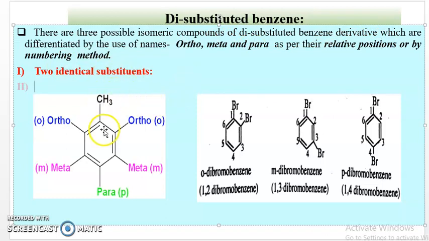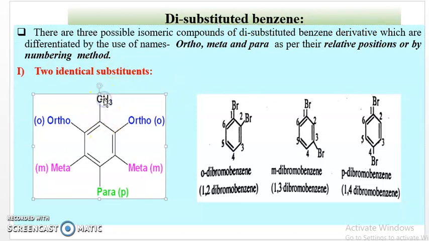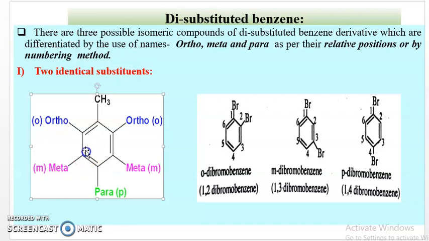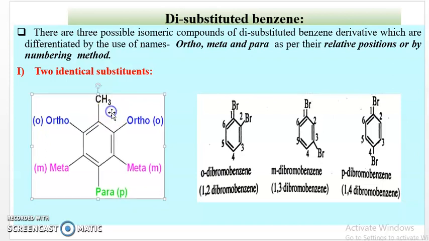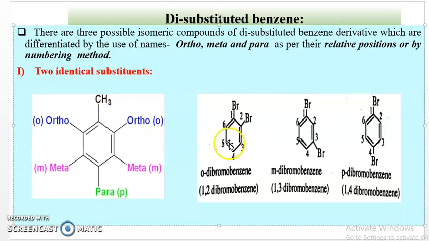One example is here, this CH3. The carbon atoms are numbered 2, 3, 4, 5, 6. The substituents at the 2 and 6 positions are called ortho substituents, or this position is called the ortho position. Then the substituents at the 3 and 5 positions are meta positions, and the substituents are called meta substituted groups. When the substituent is present at the para position with respect to this CH3, it is called a para substituted group.